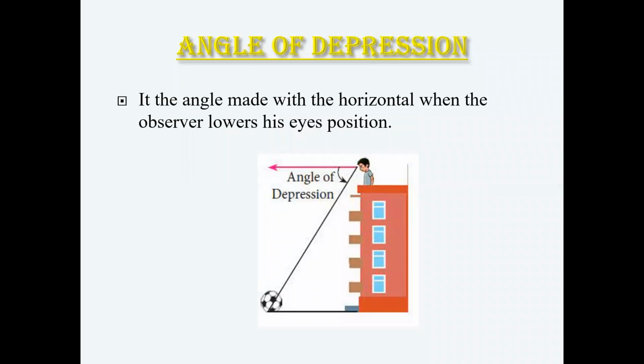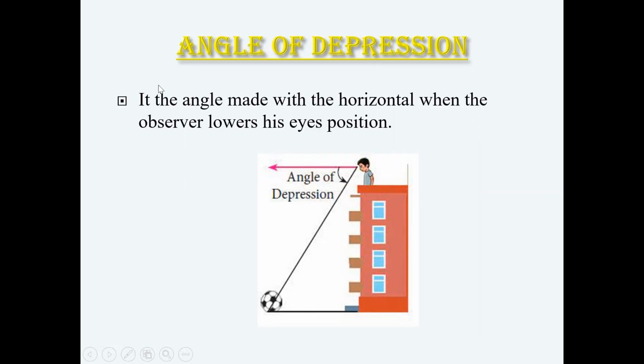Next is angle of depression. Same as angle of elevation, to find height of something, to find length of something. Angle of depression is nothing but to measure the depth of something. How the depth of oceans, the depth of rivers, the depth of lakes is measured. Scientists use trigonometric ratios. They just need a horizontal like this, and angle of depression. How much they can bend their eye, how they can go down with the angle of depression to find the depth of something.